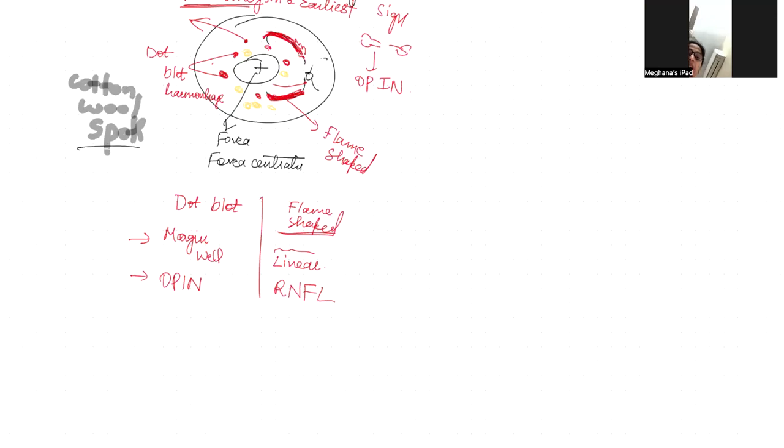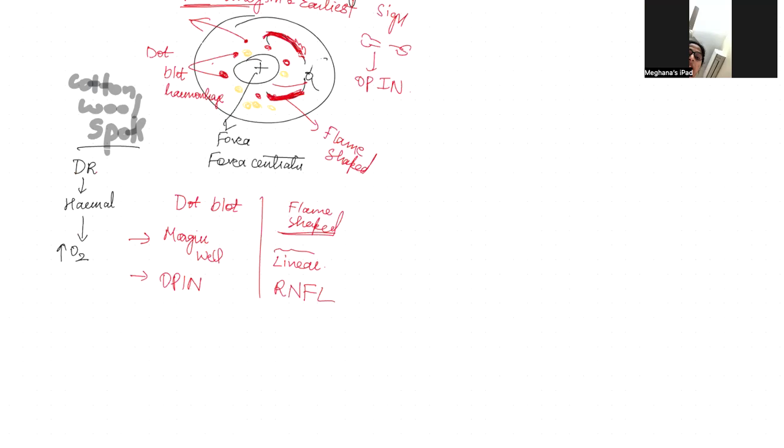Since we know that diabetes causes hematological and cellular changes, the oxygen demand in the retina increases.